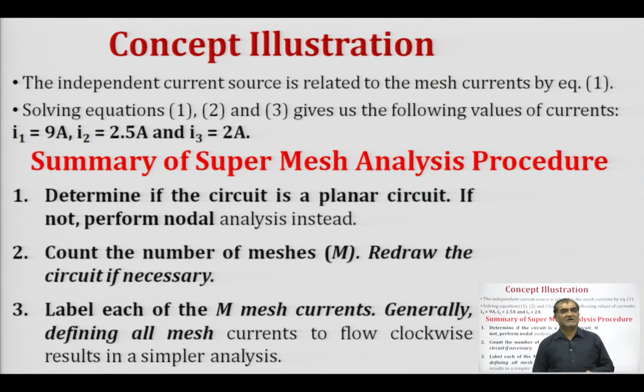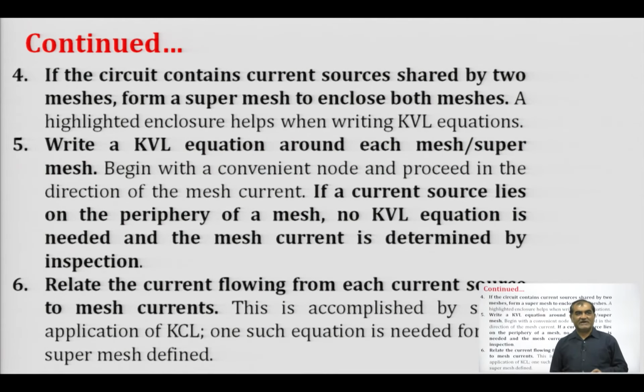So, this is again the summary of mesh analysis, apart from the points that we have discussed. First of all, the circuit should be planar, then we count the number of meshes. If there is a current source common between two meshes, then we form a super mesh to enclose both the meshes.